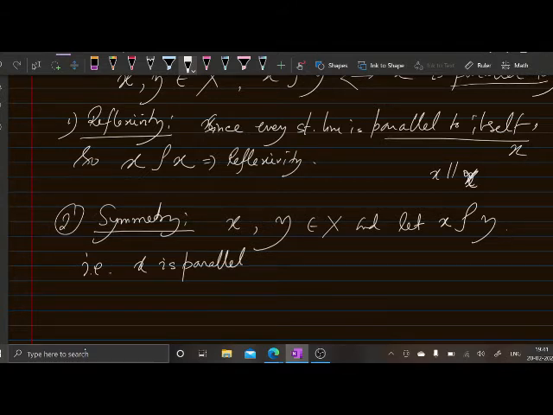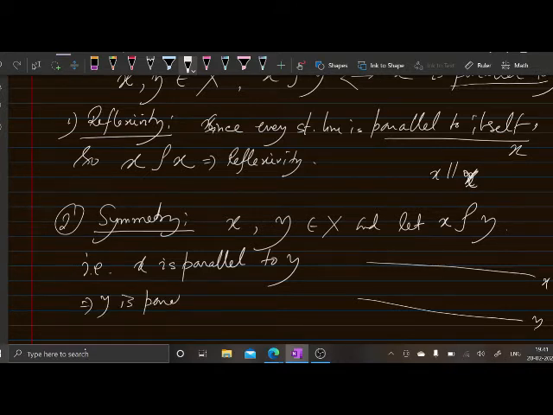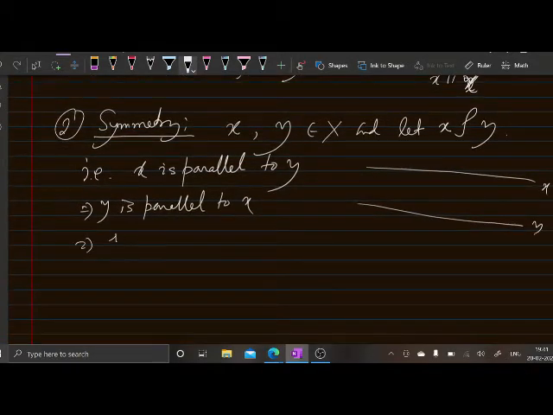Now if a straight line is parallel to some other line y, then you can say easily that that line is also parallel to the previous line. Suppose this is your x and this is your y. Since x is parallel to y, you can at once say that y is parallel to x. So these are the same thing, right? So this implies y is rho related to x. So symmetry holds.